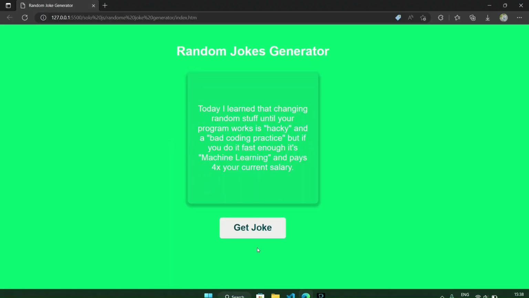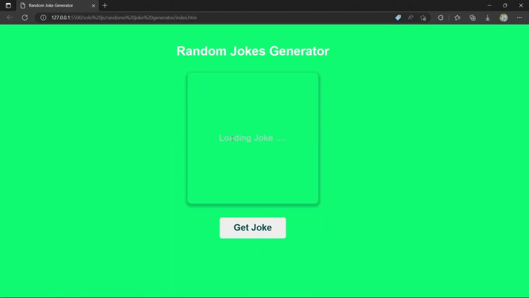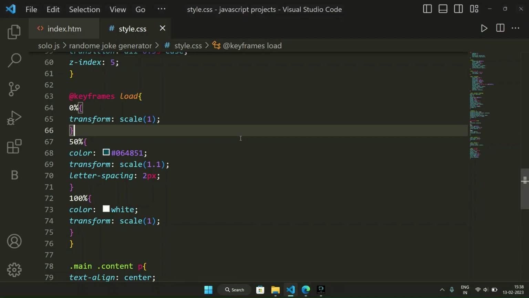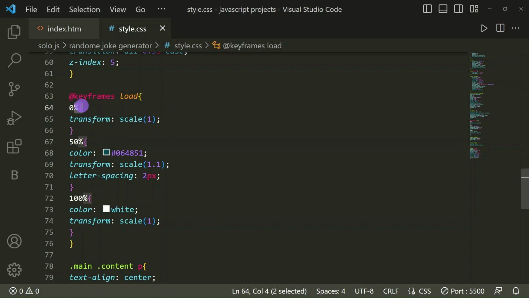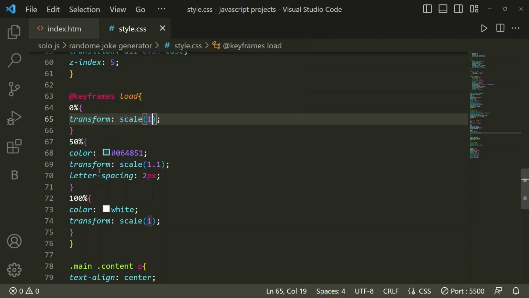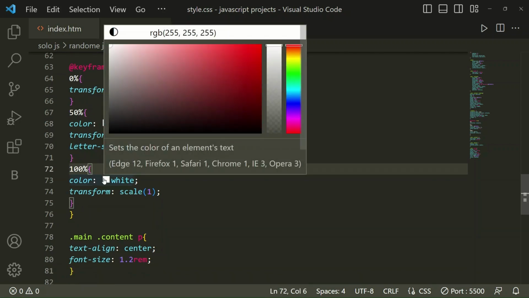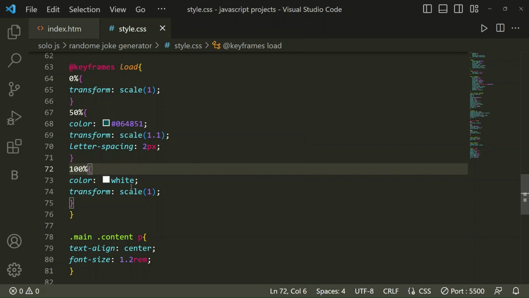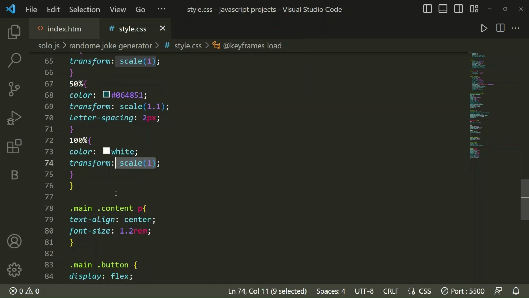I'll show you one more time. See, when it's loading it's showing this color code, you can see here loading joke. So at 0% scale 1, at 50% this color code for the text, scale 1.1, and letter spacing 2 pixel. At 100% the color will be white, and scale 1.